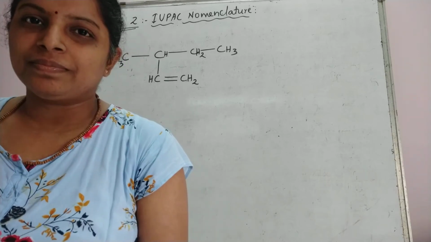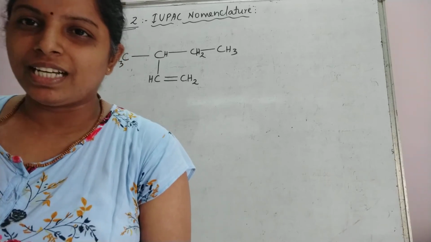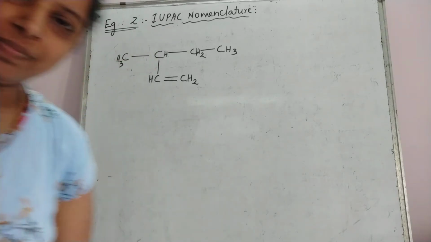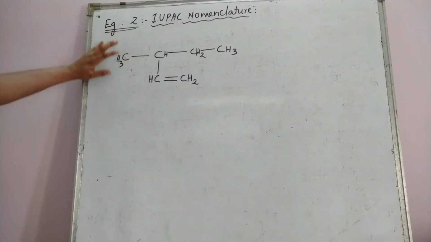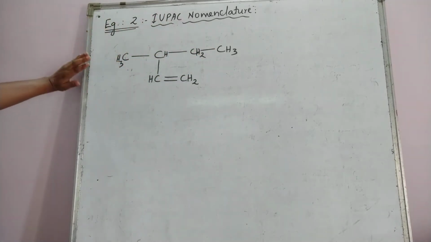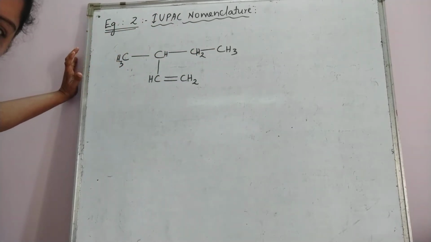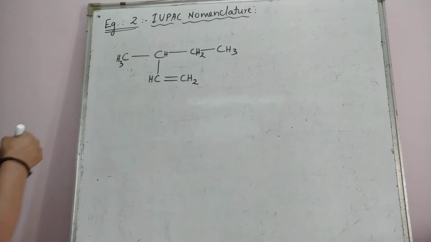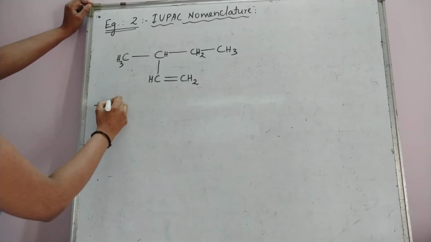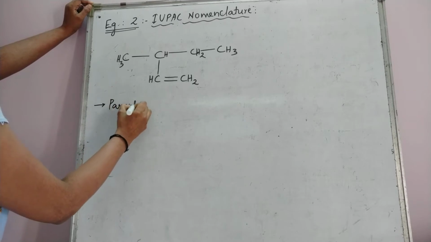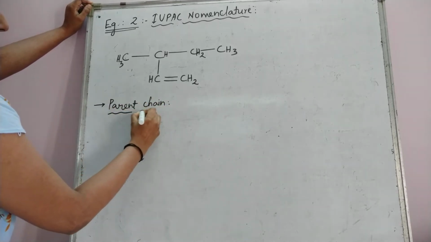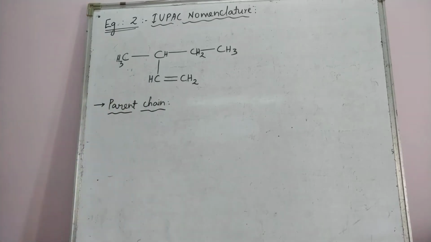Hello students, in today's class we will be taking up the second example of IUPAC nomenclature. Now this is the structure of the compound for which we have to write the IUPAC name. Okay. Now what is the first step? The first step is to mark the parent chain. The parent chain is the longest carbon chain.